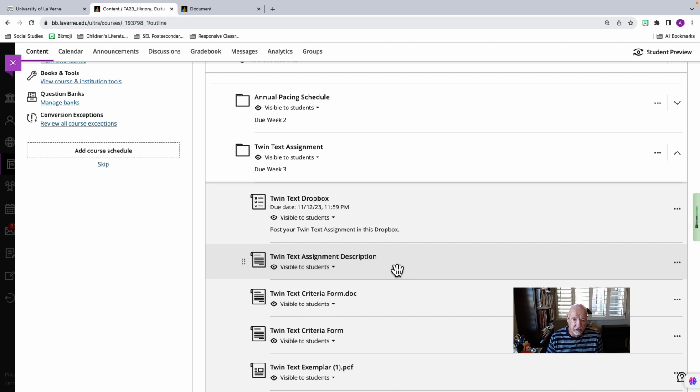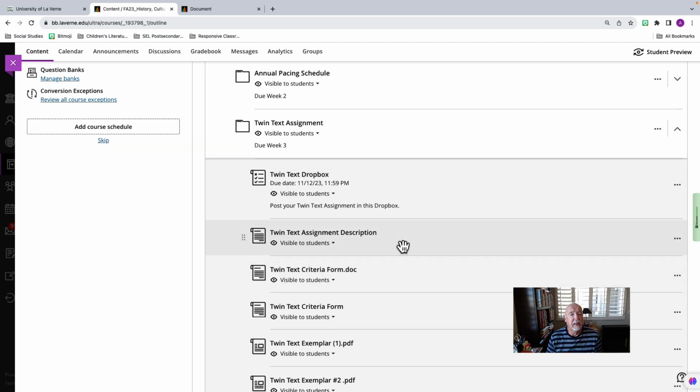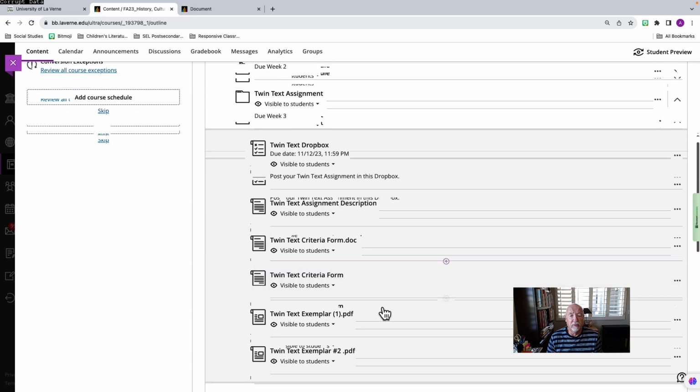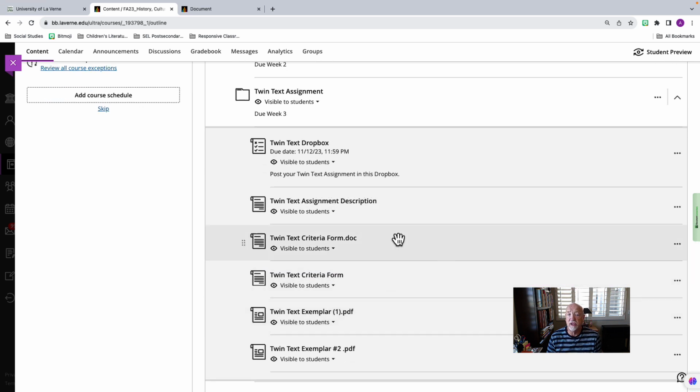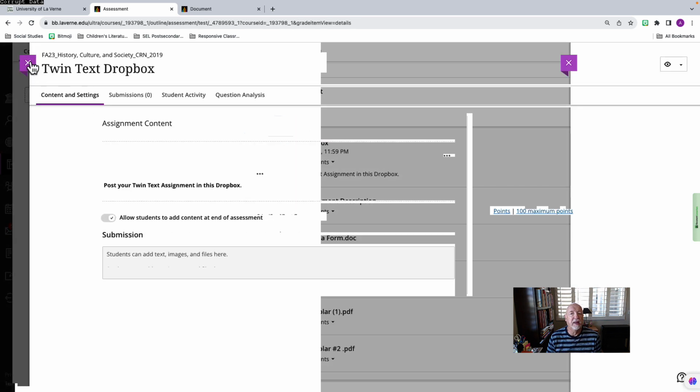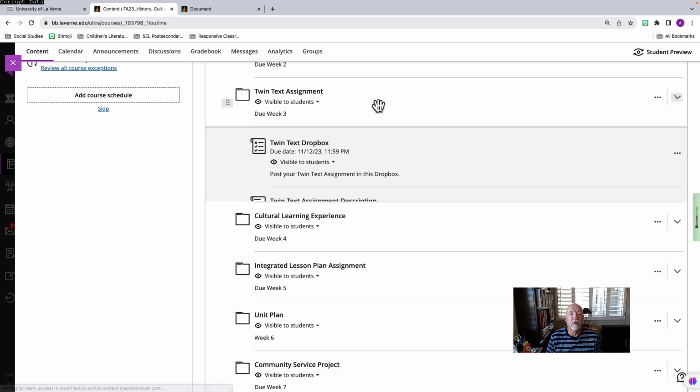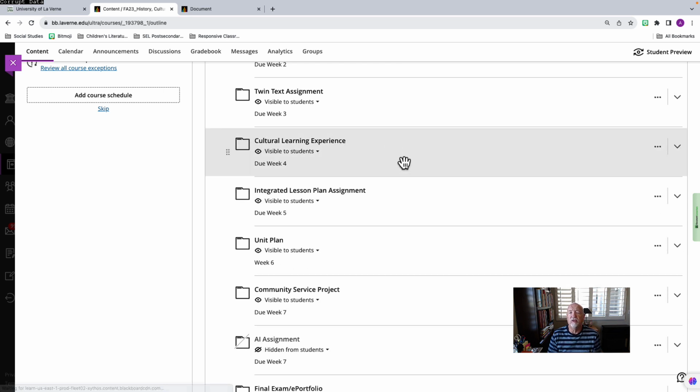the assignment description, and there are some exemplars here for you. Please, again, don't clone them, but you're welcome to take a look at those as well. Oh, I went back to the wrong one. I'm going to click out of this folder and go to the cultural learning experience.